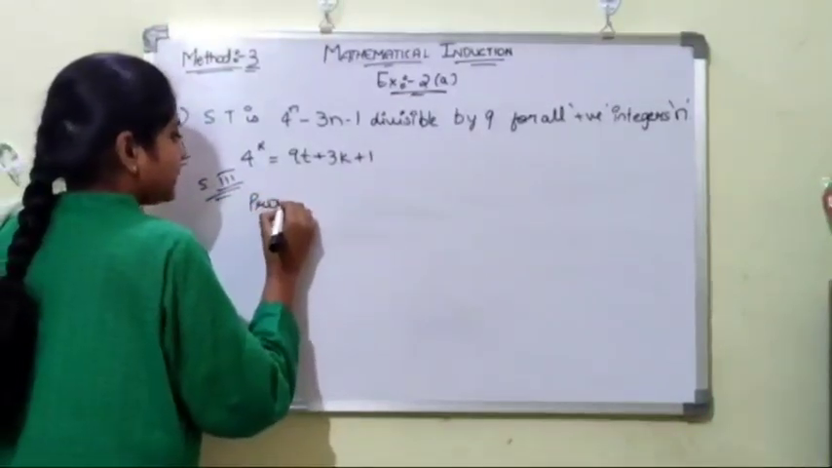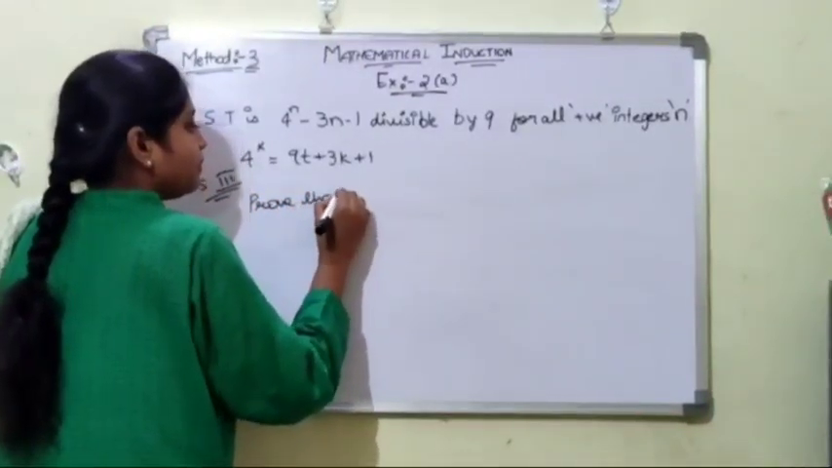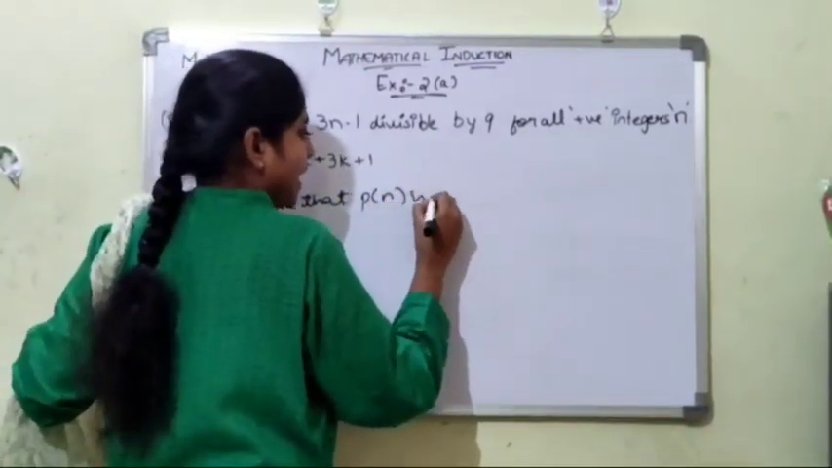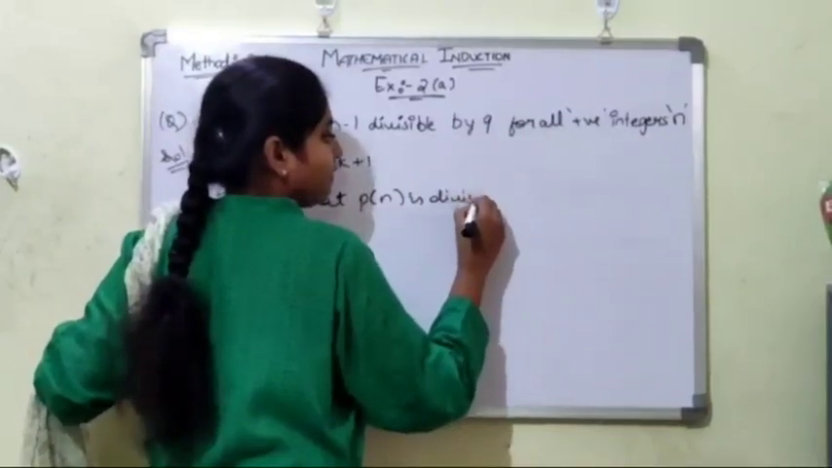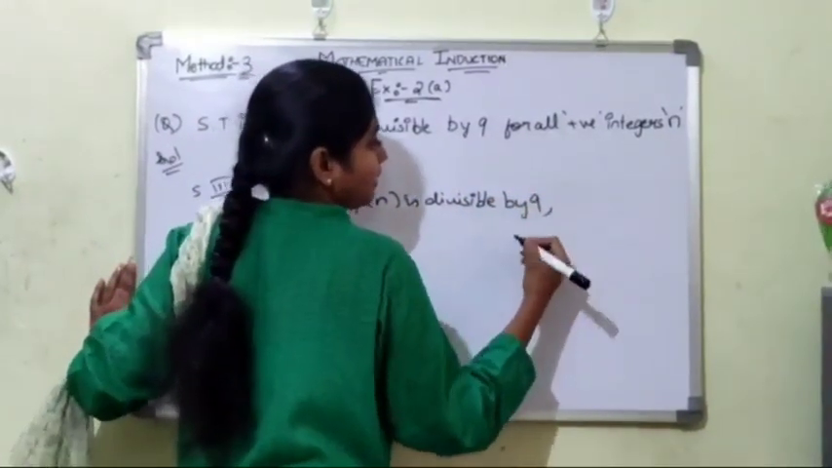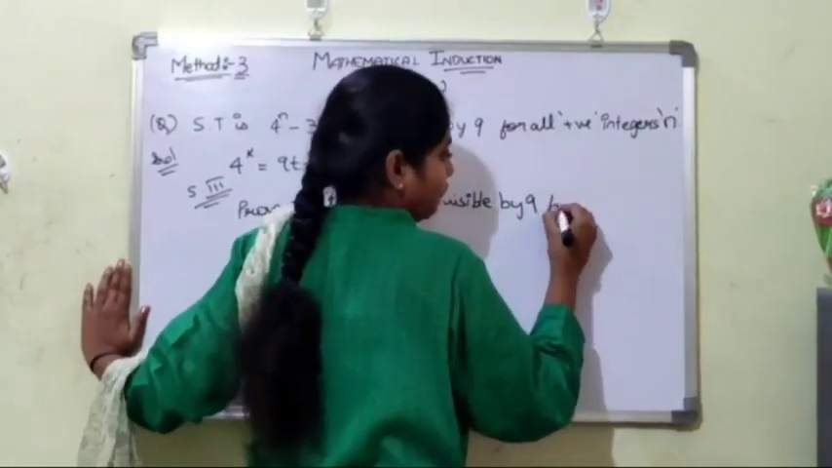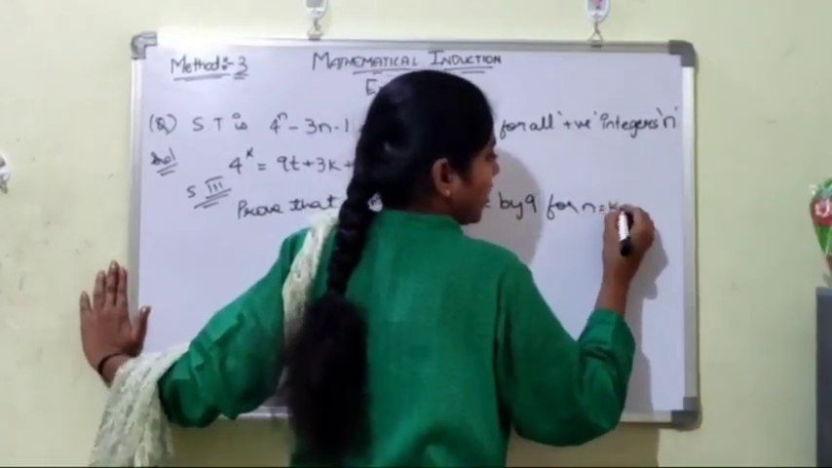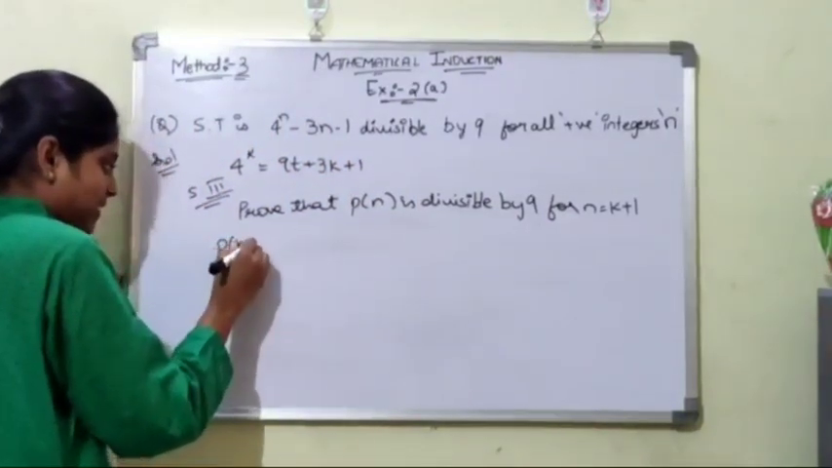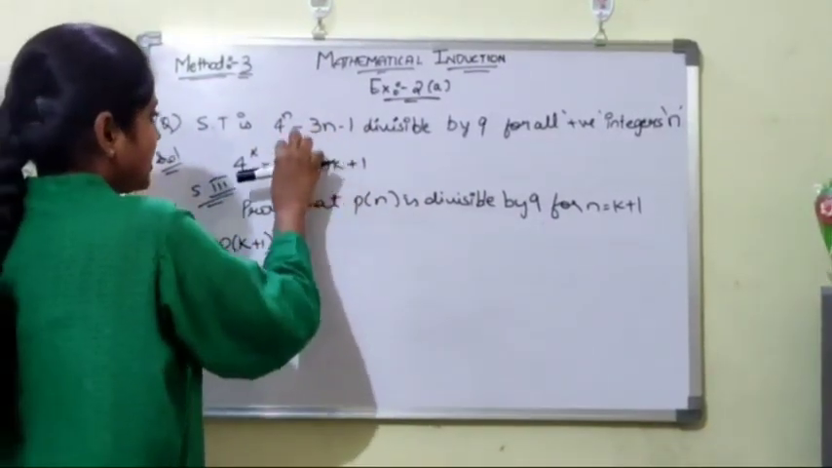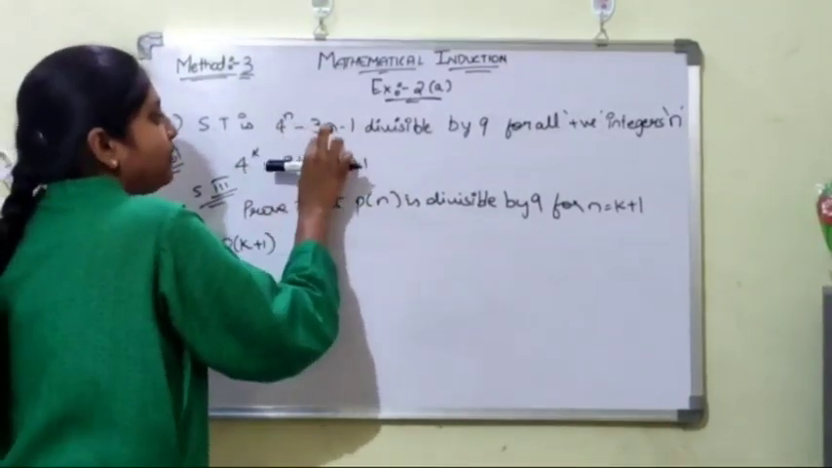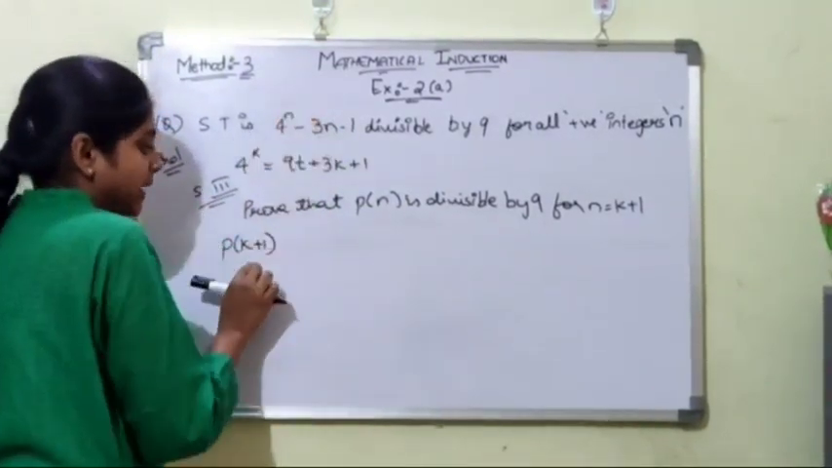Prove that P of n is divisible by 9 for n equals k plus 1. Now P of n was this, so P of k plus 1 should also be of this form. Now we have to substitute k plus 1 in place of n.